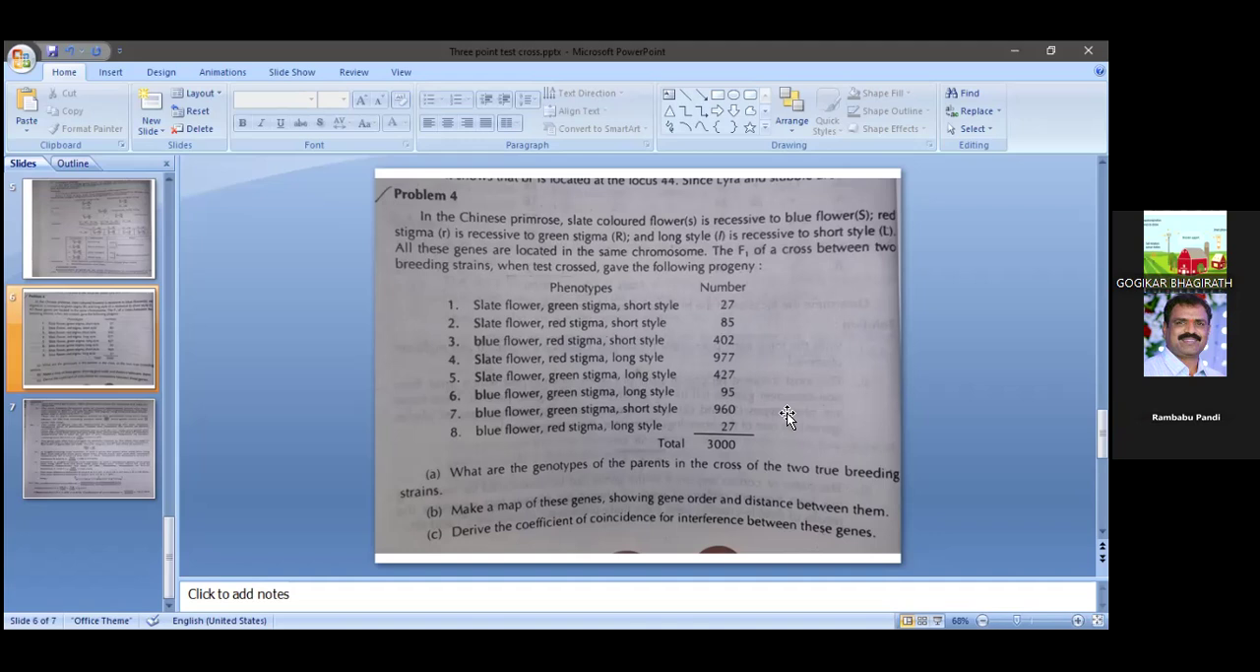That is a model example. But in this problem, 977 and 960 are the parental types. In the vice versa, there is a very small number of progeny. See here, 27 is there, again 27 is there. That is 1 and 8, which indicates double crossovers.